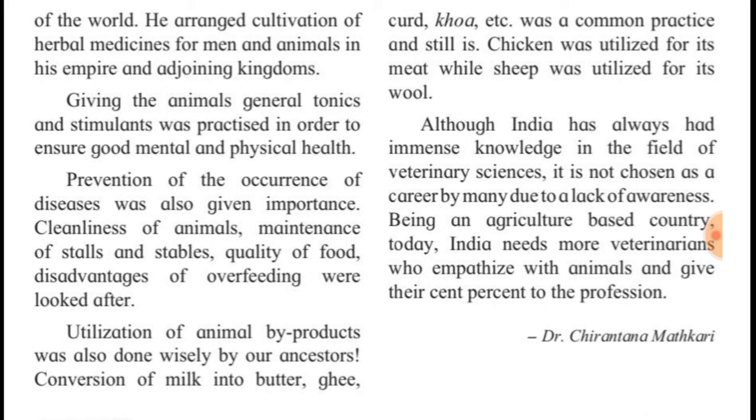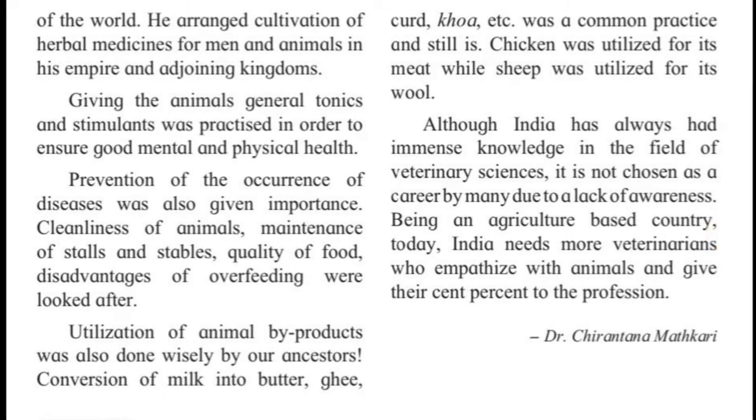Giving the animals general tonics and stimulants was practiced in order to ensure good mental and physical health. Prevention of the occurrence of diseases was also given importance. Cleanliness of animals, maintenance of stalls and stables, quality of food, and disadvantages of overfeeding were looked after. Utilization of animal byproducts was also done wisely by our ancestors. Conversion of milk into butter, ghee, curd, khoa, etc. was a common practice and still is. Chicken was utilized for its meat, while sheep was utilized for its wool.